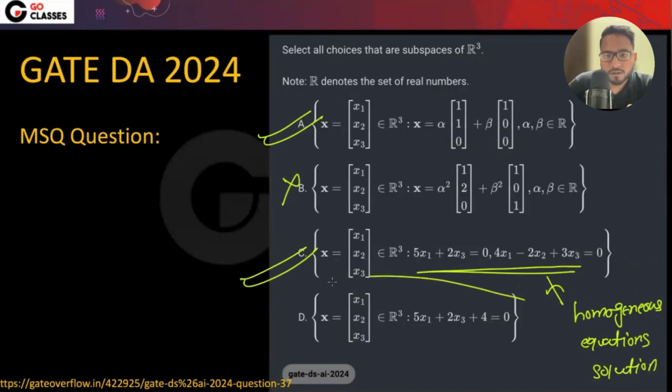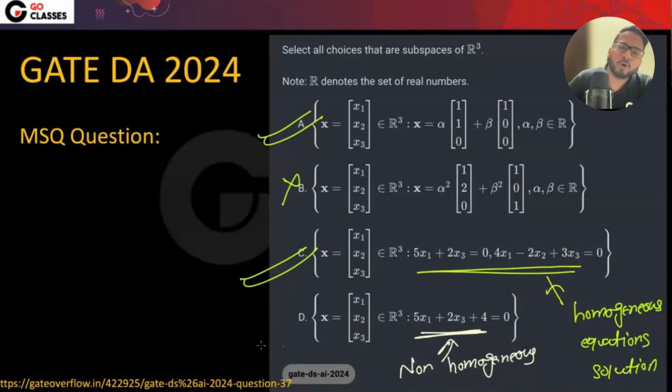What about this? Is this homogeneous? This is 4 here. So actually it is non-homogeneous, right? If it is non-homogeneous, will it be a vector space? What do you think? No, right?